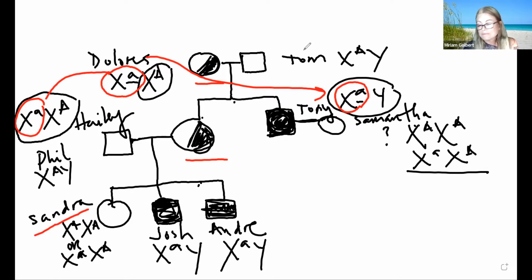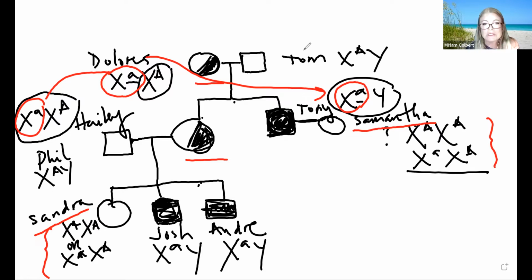Because we don't know yet. Same issue with Samantha. We don't know for sure how their progeny is going to be, their next generation. So that's how we solve this pedigree problem. And of course, you have to make sure that you do both here because we don't know for sure. So you have to put both genotypes in this little pedigree problem here.